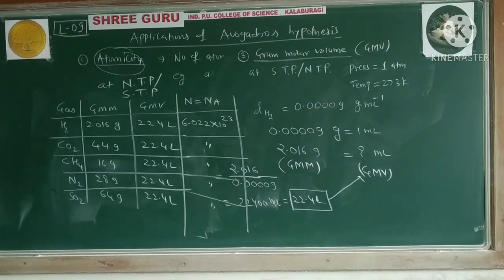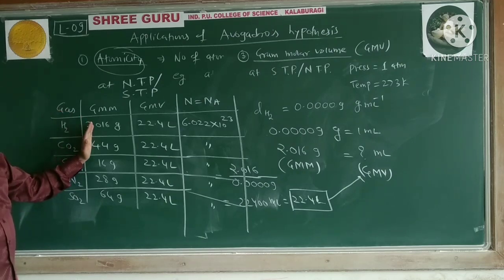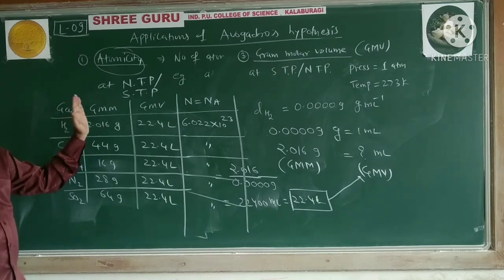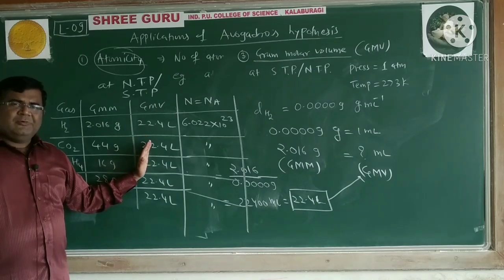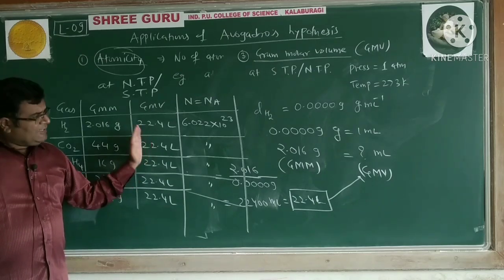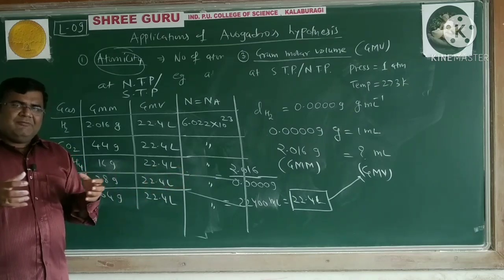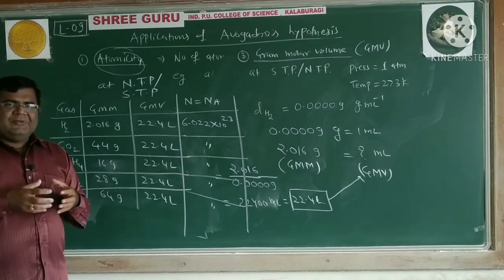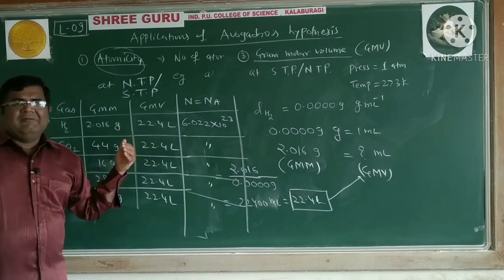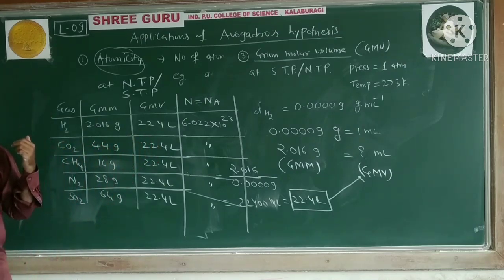So this is a very important concept, irrespective of which gas we are considering. If we take the gram molecular mass of that gas, it corresponds to the same volume, 22.4 liters, and the same number of molecules. So this unified factor is based on Avogadro's hypothesis.